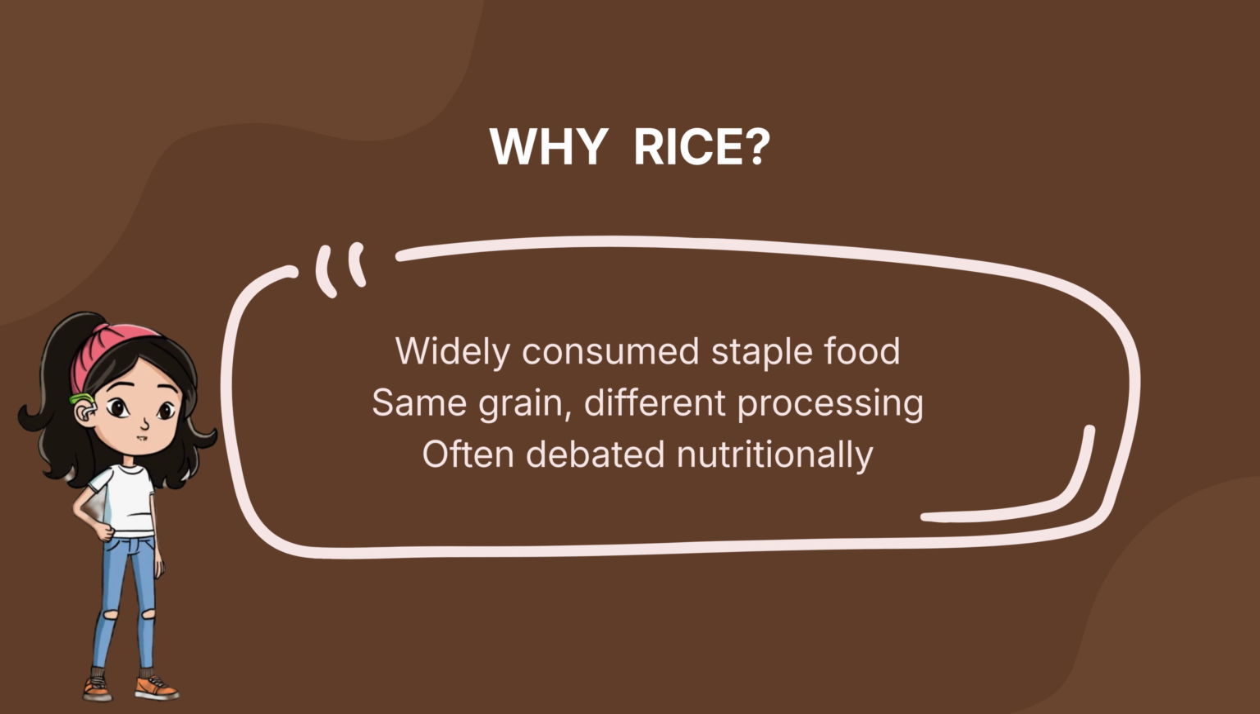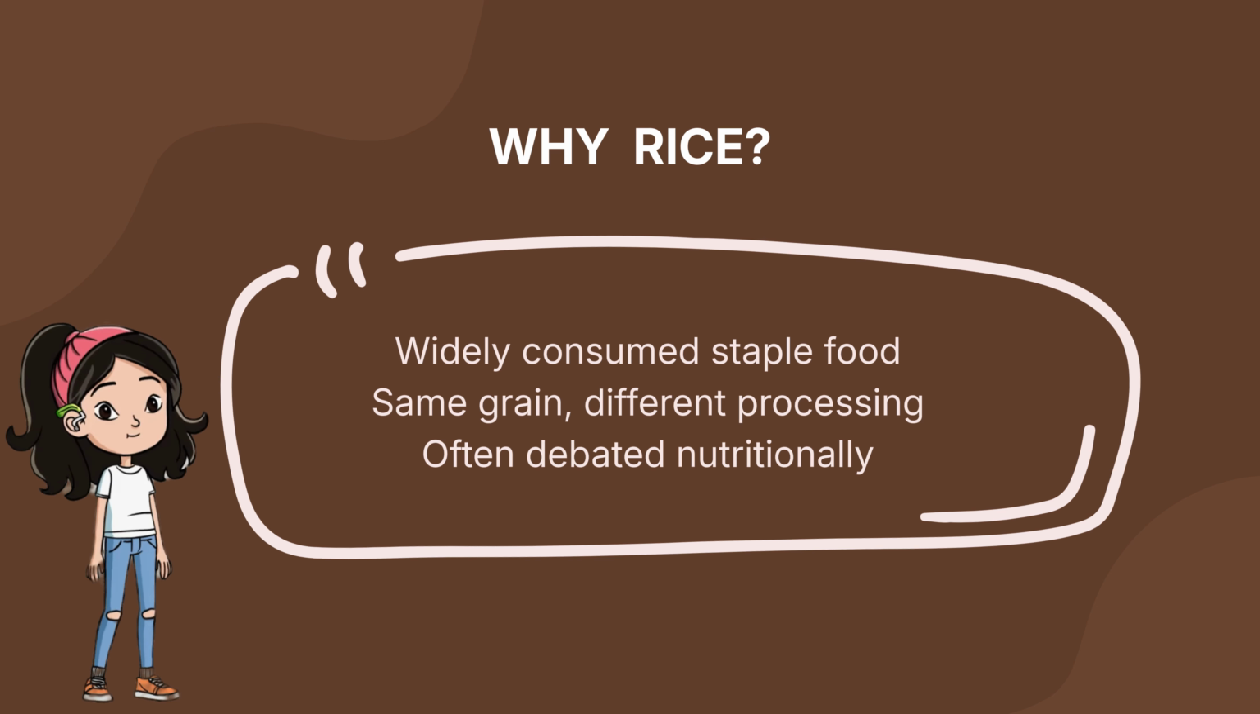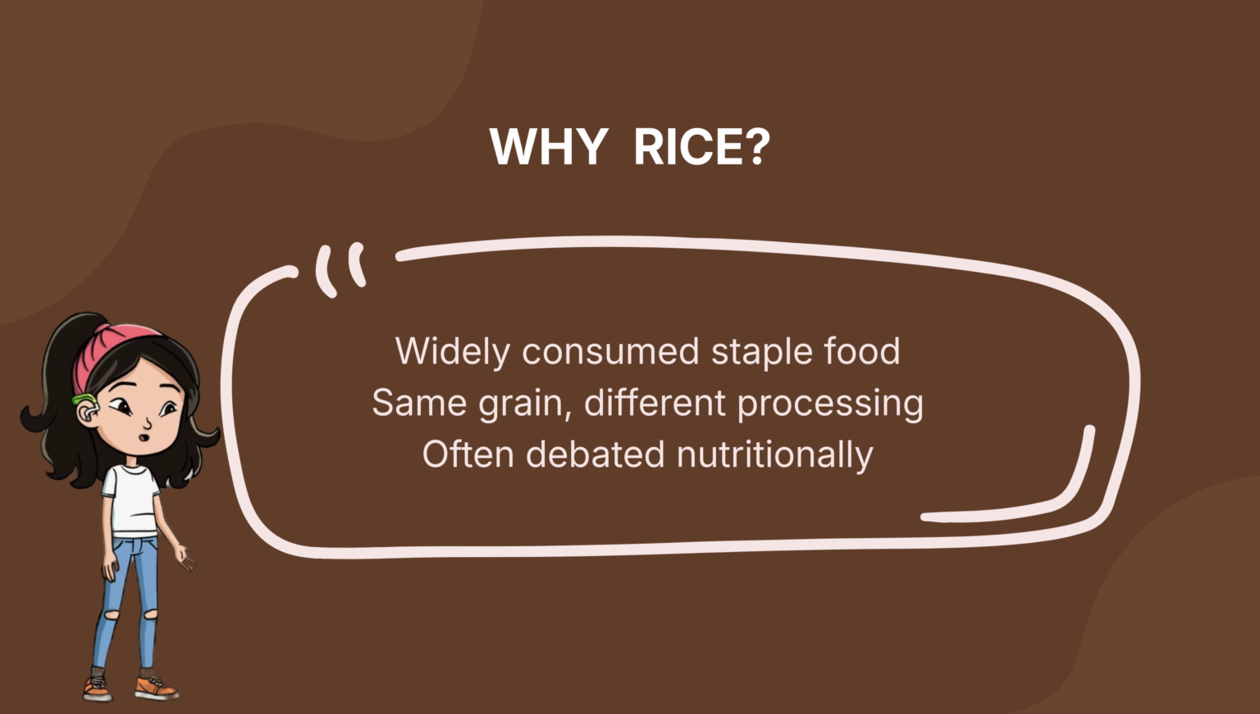Rice is a staple food for a large part of the world's population. White and brown rice come from the same grain, but differ due to processing. This makes them a useful example for understanding how food structure influences digestion and blood glucose response.